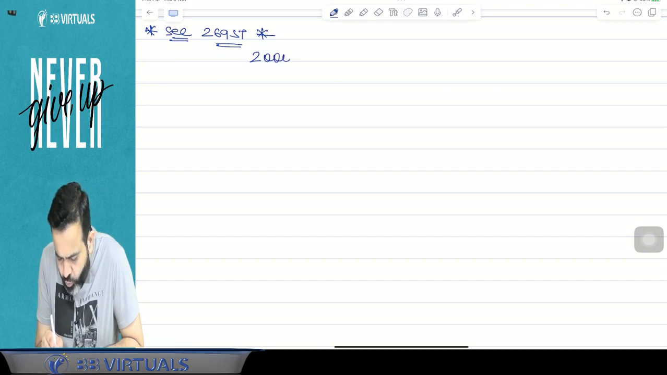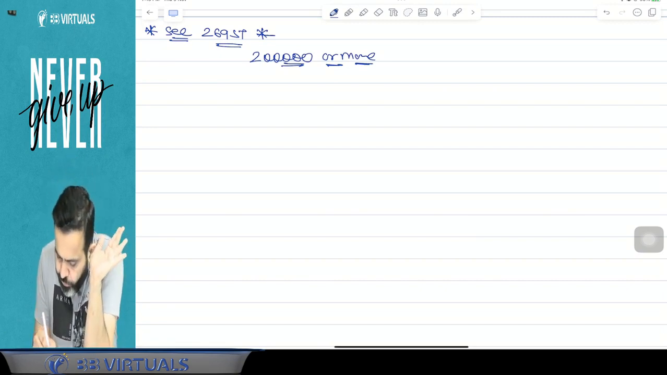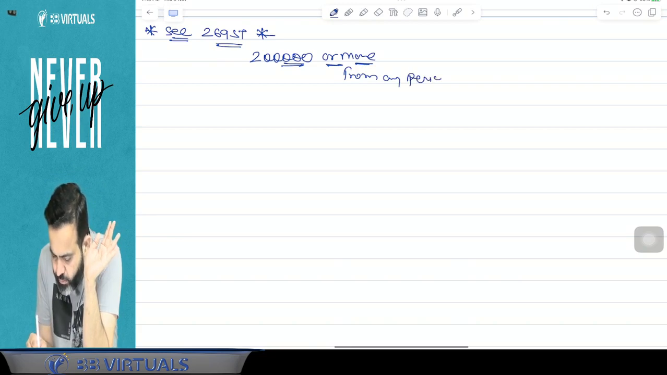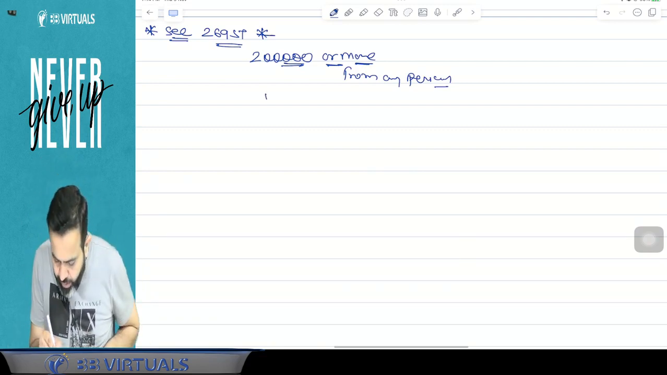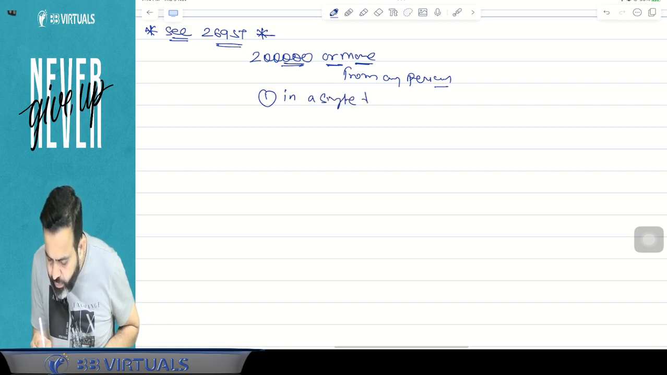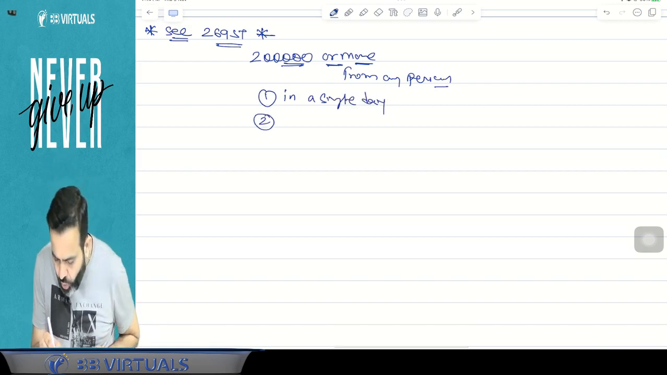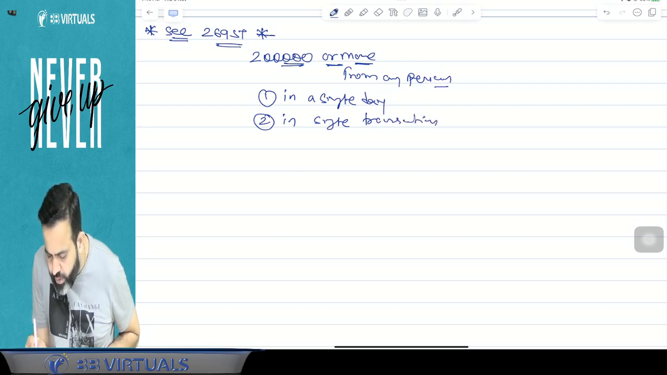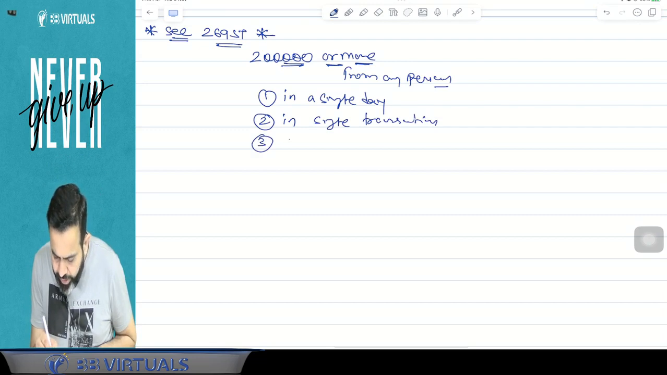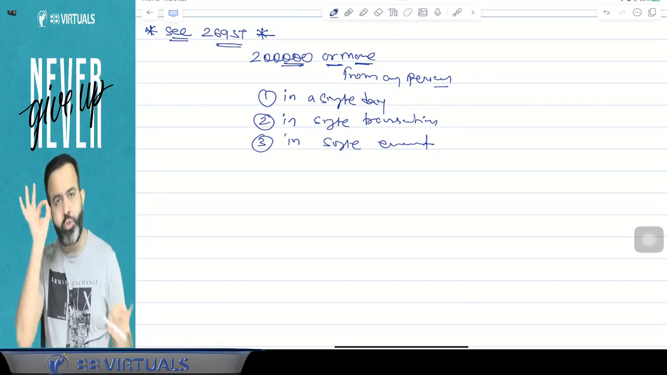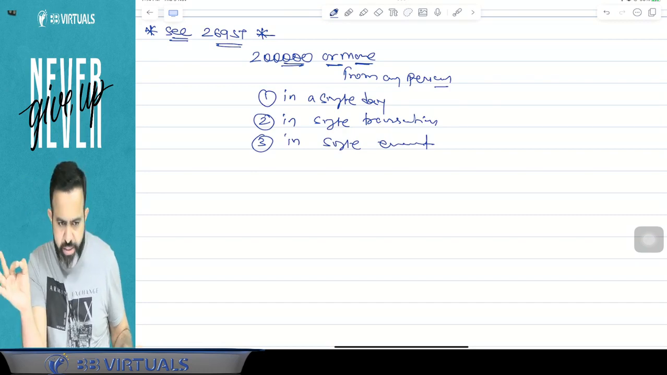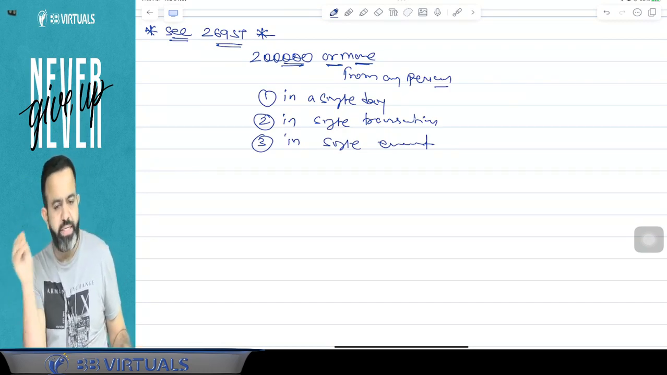if you are accepting 2 lakh rupees or more from any person, either in a single day, or in relation to a single transaction, or in relation to a single event or occasion, then it should be accepted only by way of account payee cheque, account payee demand draft, or any mode of electronic clearing system through a bank account.